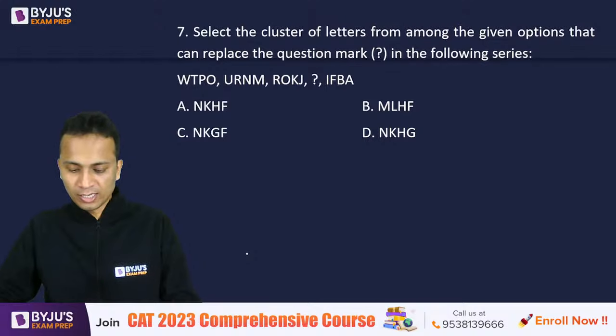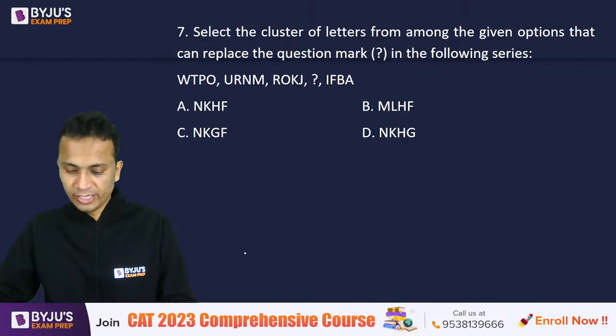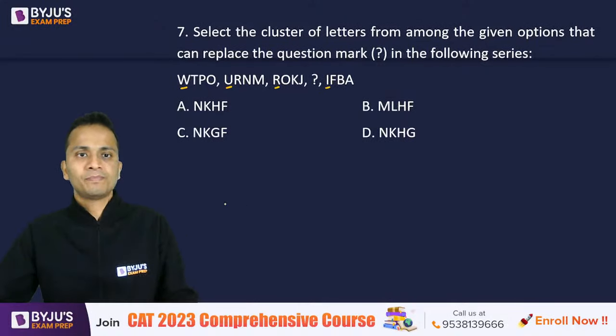All right, Onkar, Vrinda, 2 of you have given the answers. Jayasuman, Mokinda, Innocent. All right. So plenty of you are saying option C is the correct answer. Let's check if it is or not. So I'll write the number equivalents of these alphabets first. Okay, the first alphabet for all of them. So W is 23, then U is 21, R is 18, then I have a dash, and then 9.